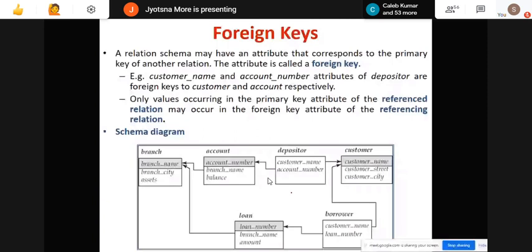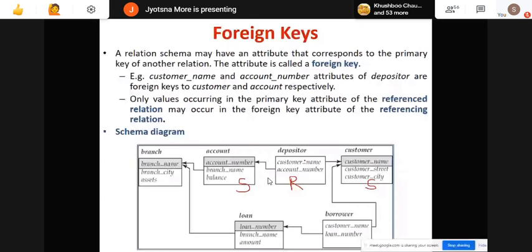Foreign key in table R is a set of columns whose values are required to match those of the primary keys of some table S. So in this case, suppose we are taking only one, consider this is the S relation. Whichever values for customer name and account number are present in this depositor relation need to match the customer name from the customer relation and the account number from the account relation.